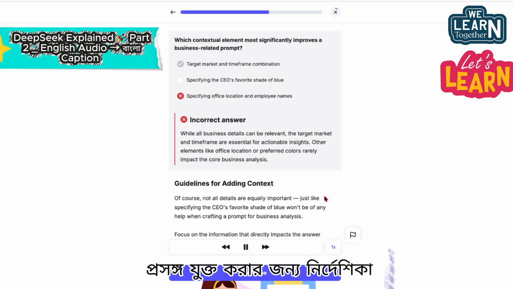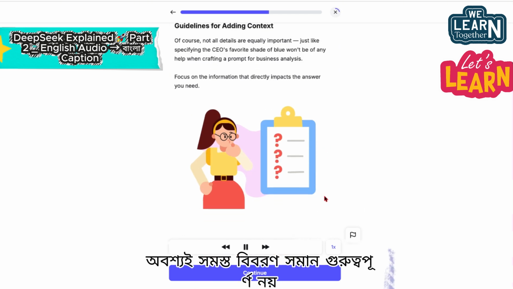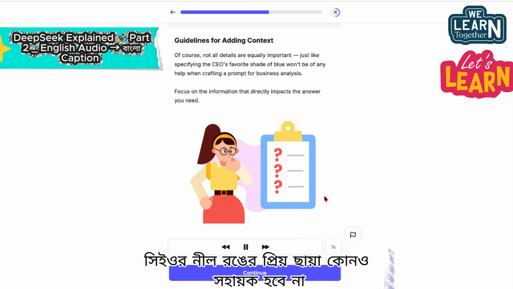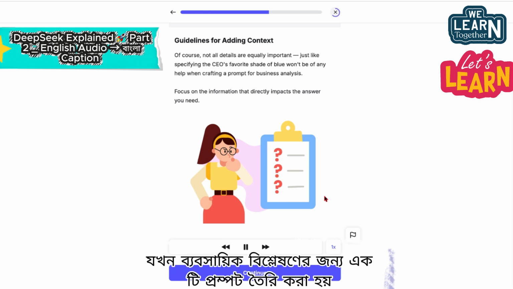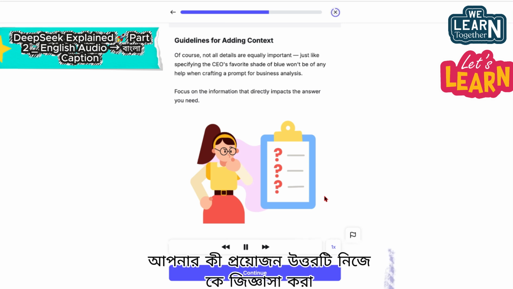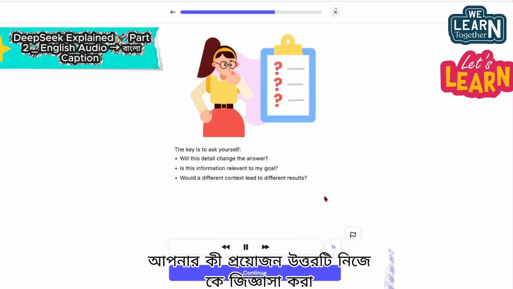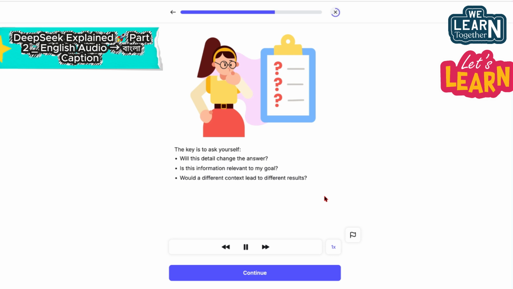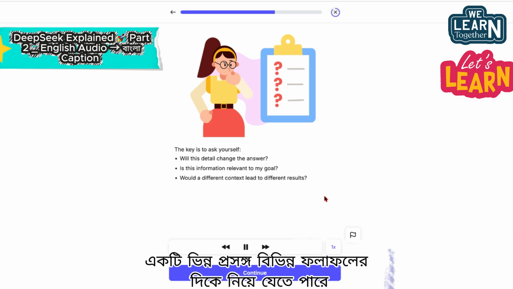Guidelines for adding context. Of course, not all details are equally important. Just like specifying the CEO's favorite shade of blue won't be of any help when crafting a prompt for business analysis. Focus on the information that directly impacts the answer you need. The key is to ask yourself, will this detail change the answer? Is this information relevant to my goal? Would a different context lead to different results?